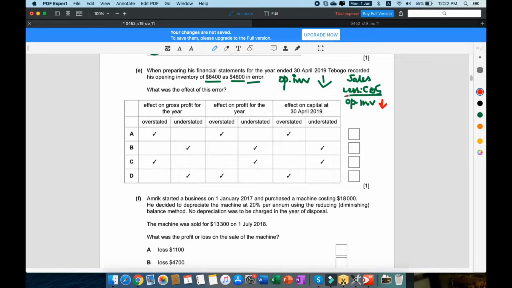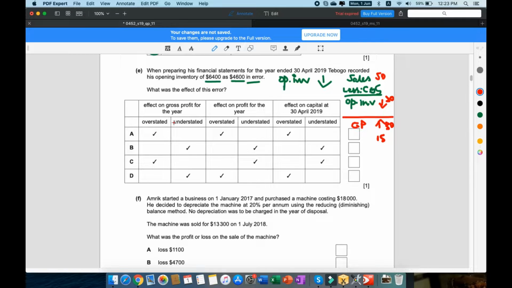So if the cost of sales is understated, then the gross profit is going to be overstated. Because, for example, if we have 50,000 for sales, and the inventory is originally 35, but we accidentally wrote it as 20, then the gross profit is going to be 30 and not the original 15, because the opening inventory is understated. So the gross profit is going to be overstated in this case.